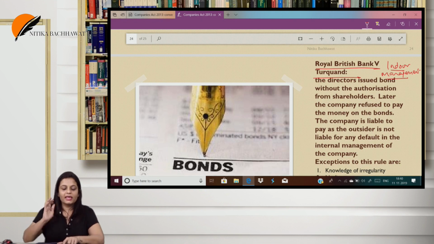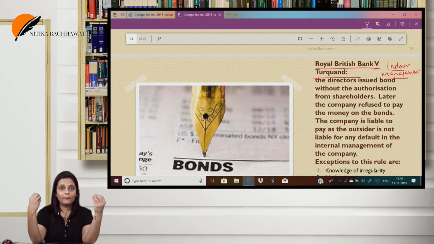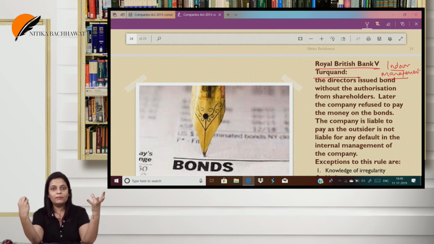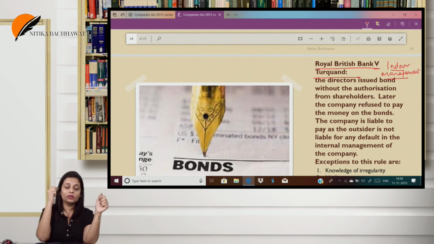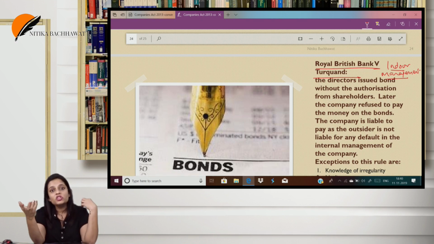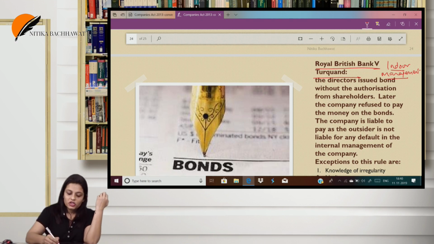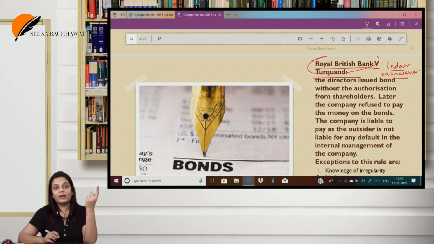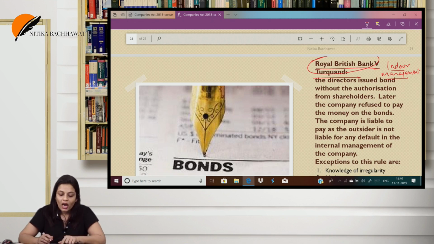Now, in this case, the Royal British Bank versus Turquin, what happened was that this company had a right to issue bonds. But to issue these bonds, they needed the consent of the shareholders. Royal British Bank took the bonds, but the company had not passed that resolution. Later, when Royal British Bank claimed the money, the company said that we are not liable to pay you the money as the shareholders' consent was not taken.